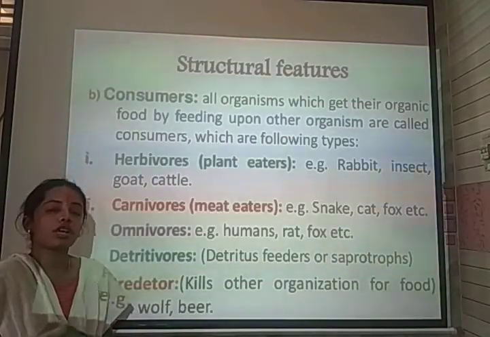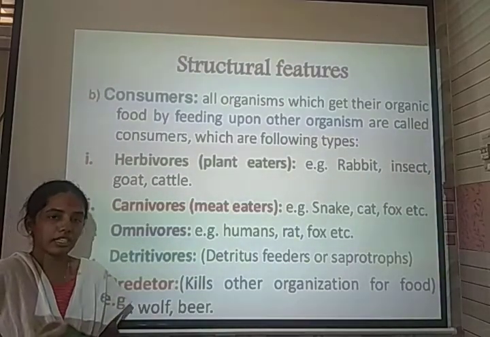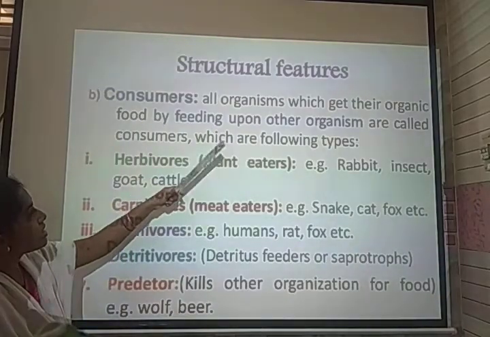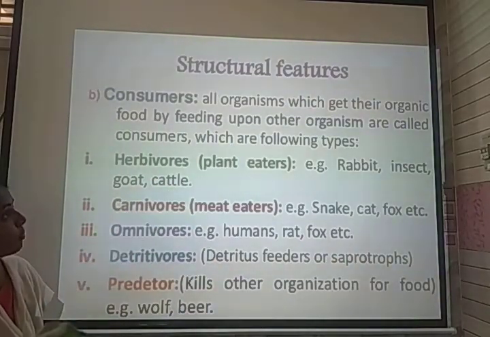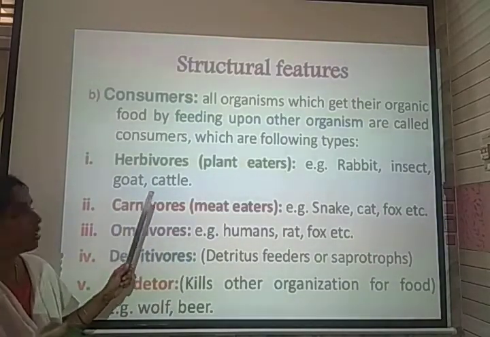Consumers are the organisms that depend on producers to get food and energy, directly or indirectly. All the organisms which get their organic food by feeding upon other organisms are called consumers.